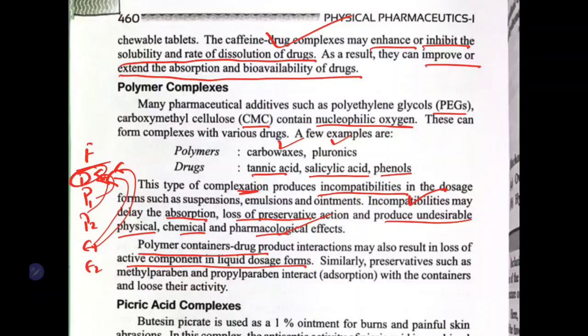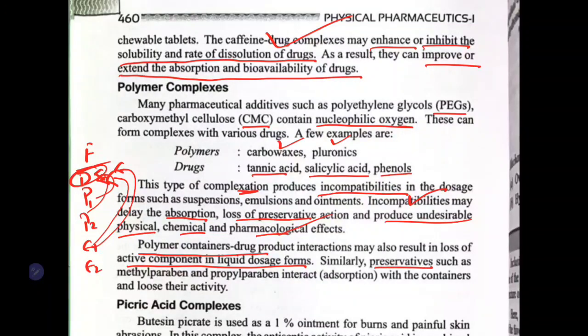Because the insulin is forming a complex with the IV set polymer, that plastic which is used to pass the IV fluid, in that pipe it will form a complex with the polymer, the insulin is not entering the body. But the doctor is thinking that I have given this many units of insulin, so the blood sugar level decreased this much. So, you need to check this beforehand.